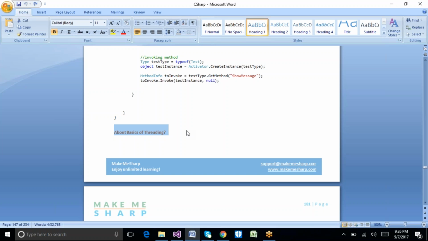With multicast delegate or asynchronous method calling, we were able to perform multiple operations at a time. Similarly, with the threading option also, we can perform multiple operations at one time, which is nothing but threading, which we usually call multi-threading.